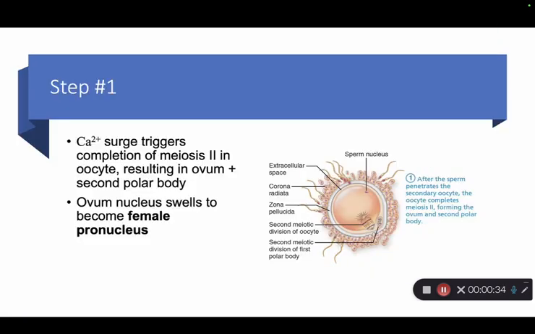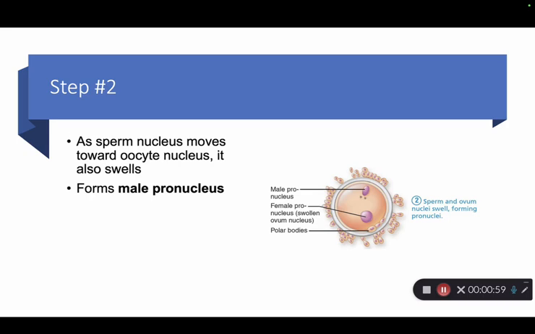So let's walk through the final 4 steps of fertilization. Step 1, the surge in intracellular calcium will trigger the oocyte to complete meiosis II. This will yield the ovum and a second polar body. The ovum's nucleus swells to become what we call the female, or AFAB, pronucleus, which sets the stage for genome fusion. Next, the sperm's nucleus will also transform.